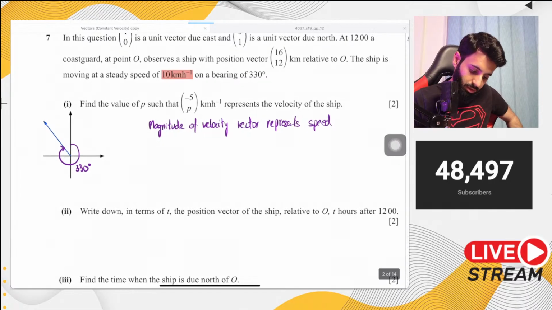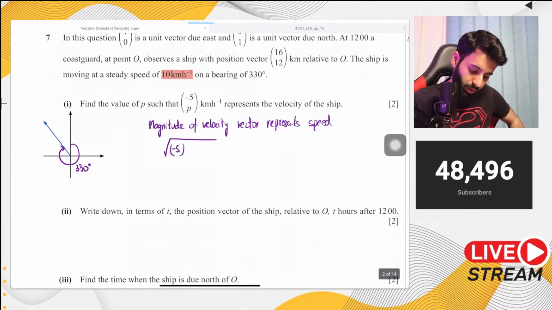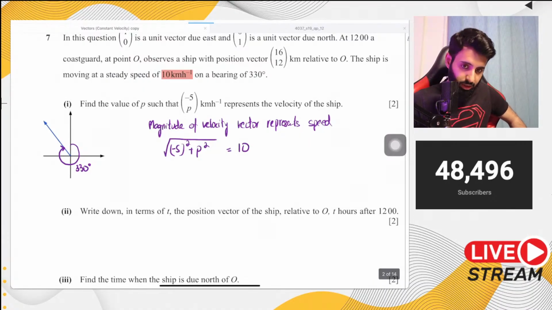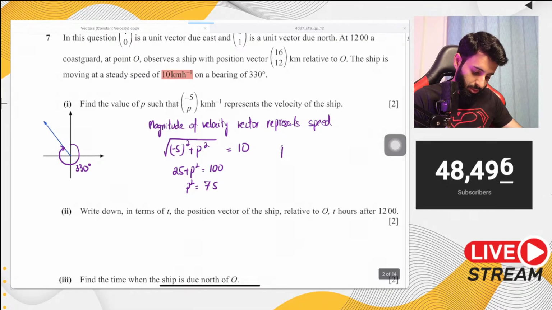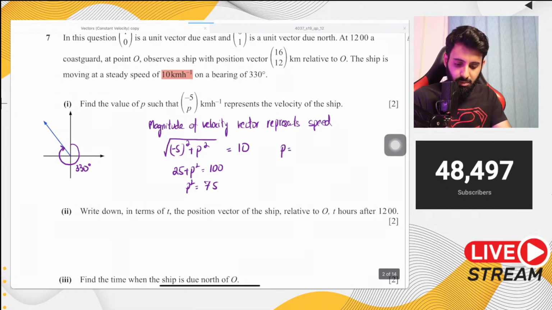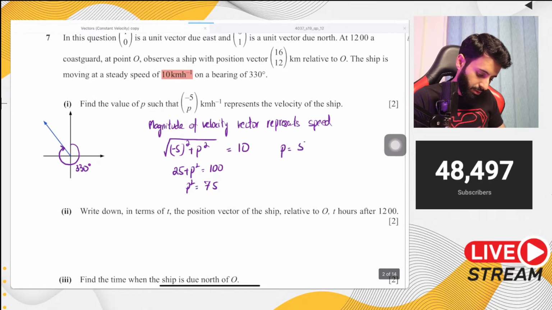So that means the square root of minus 5 squared plus p squared is going to be equal to 10. All right, so let's figure this out. Here we have 25 plus p squared, which is equal to 100. p squared is equal to 75, and p equals the square root of 75, which is equal to 5 under root 3.